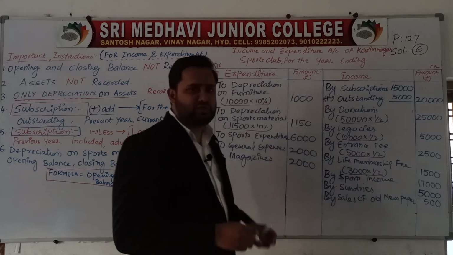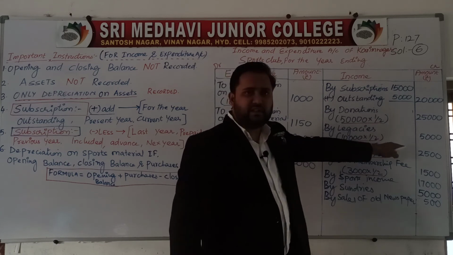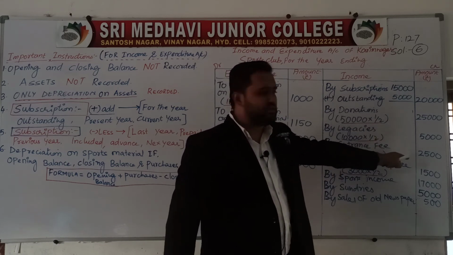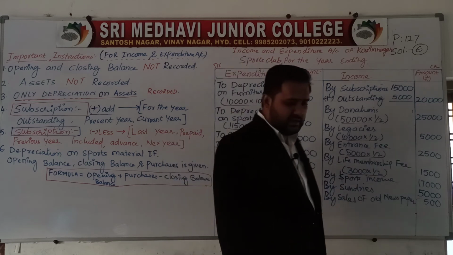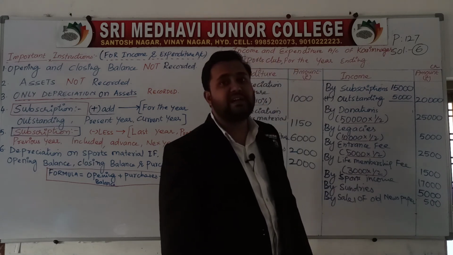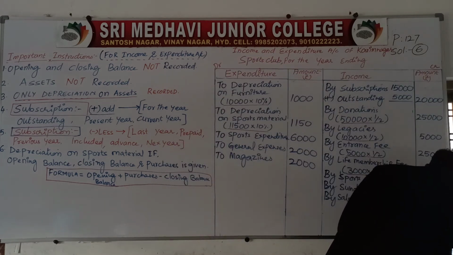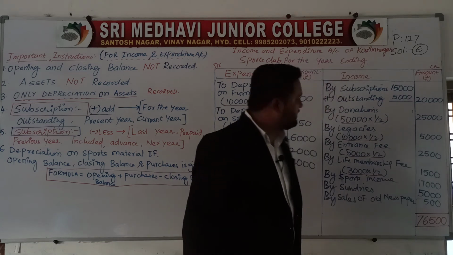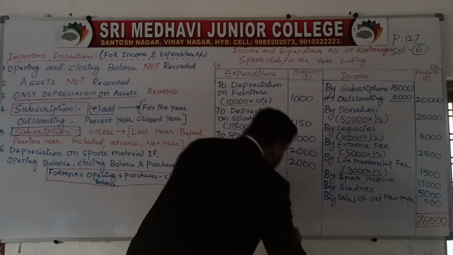It is given in the additional information in the question. 50,000 half, 25,000. 10,000 half, 5,000. 5,000 half, 2,500. 3,000 half, 1,500 rupees. If you go with the total of income, you will get 76,500. Total of income is 76,500.